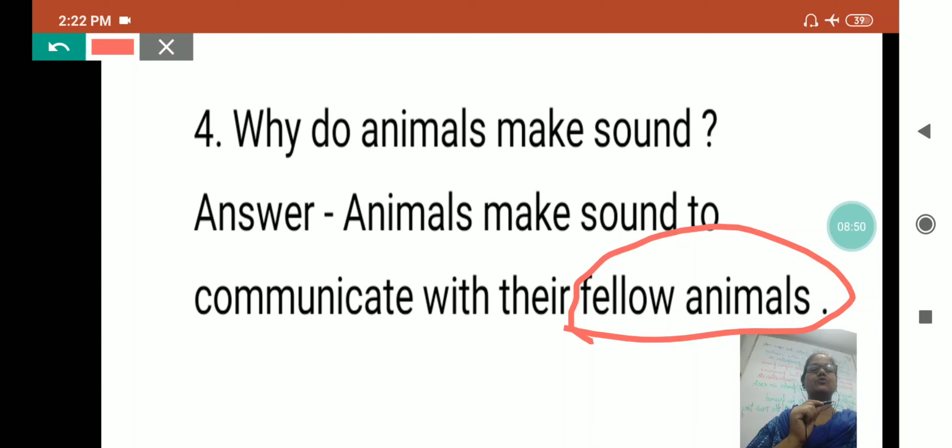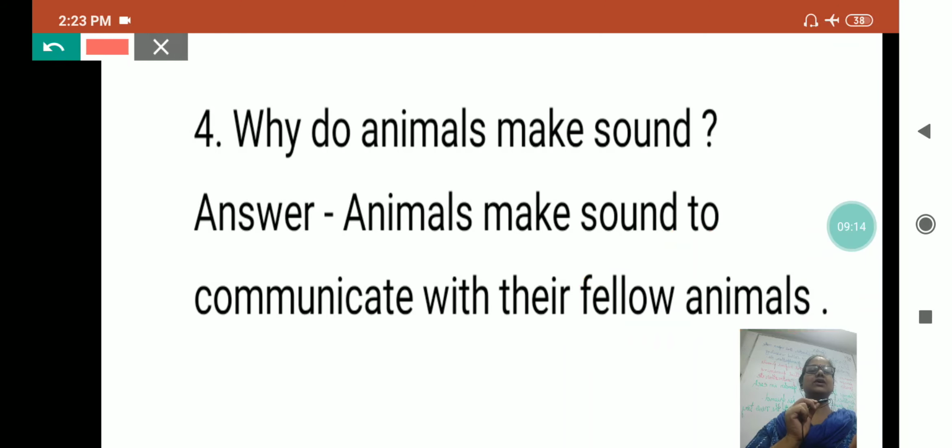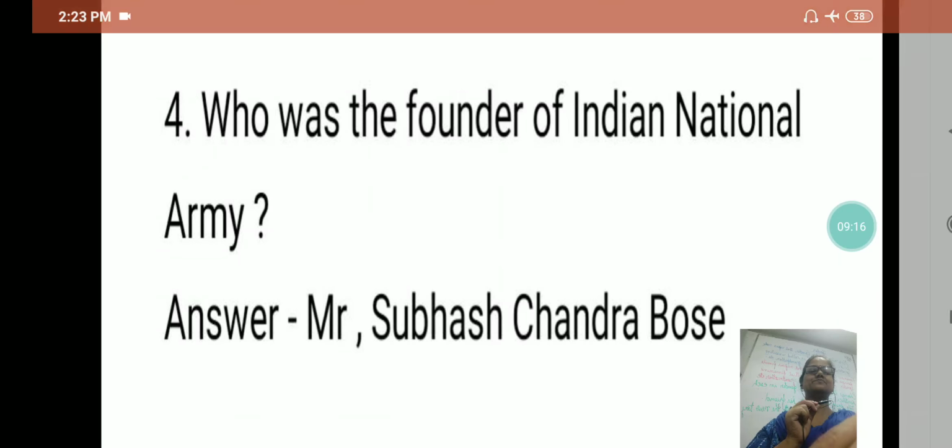Suppose cows, the sound of all the cows is almost the same. Sparrows chirp, they make the same sound. You will see cuckoos, all the cuckoos make the same melodious sound. Like that only, the same types of animals make the same sounds, which we will study later.